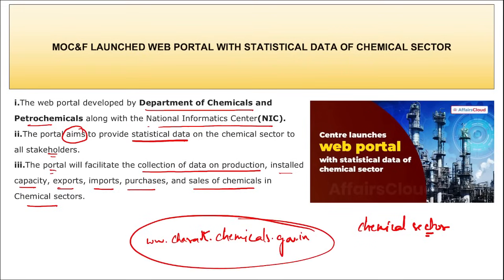This is the portal or the website that will provide statistical data related to the chemical sector. As I just mentioned, the main aim here is the portal will streamline the data supply, foster efficiency and provide access to the latest innovation and technological advancements related to chemical and petrochemical industries.